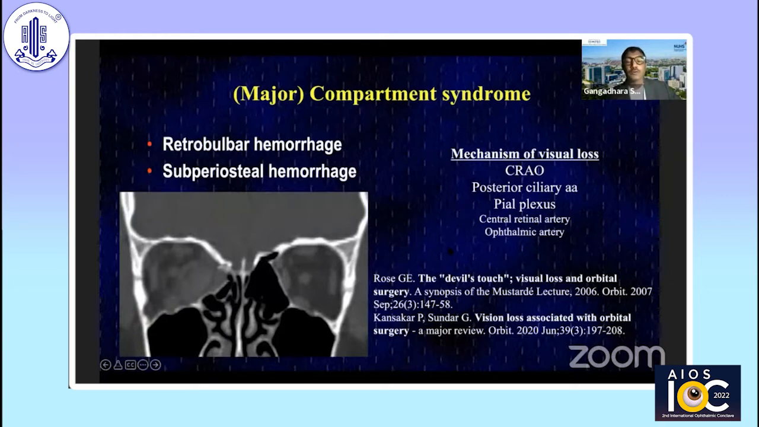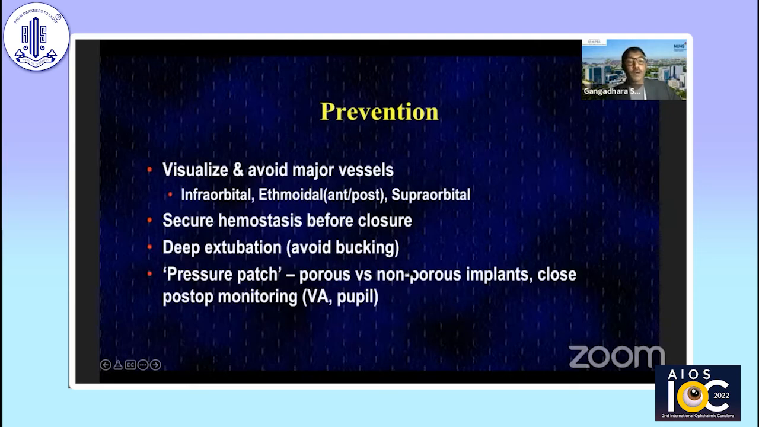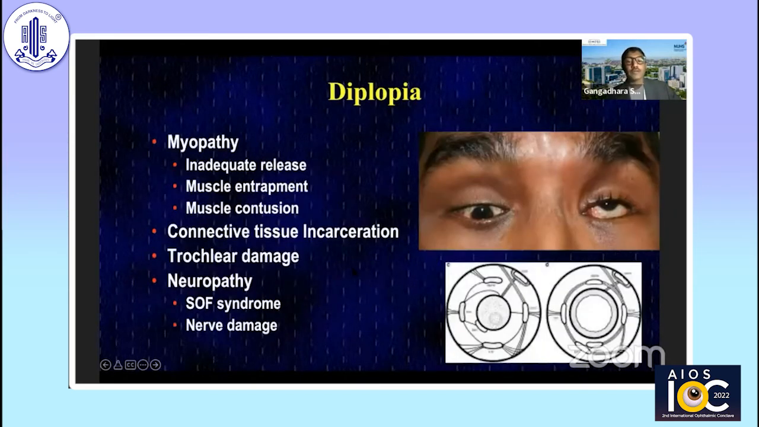Mr. Rose has talked about the devil's touch, and we've written a major paper on this concept itself, the various mechanisms. It used to be thought of as CRAO. It's not the CRAO, but actually the posterior ciliary arteries and the finer vessels supplying the optic nerve, which usually are the cause of visual loss. And learn to do not just a canthotomy and cantholysis, but a septolysis as well. But ideally, you want to be preventing these complications.